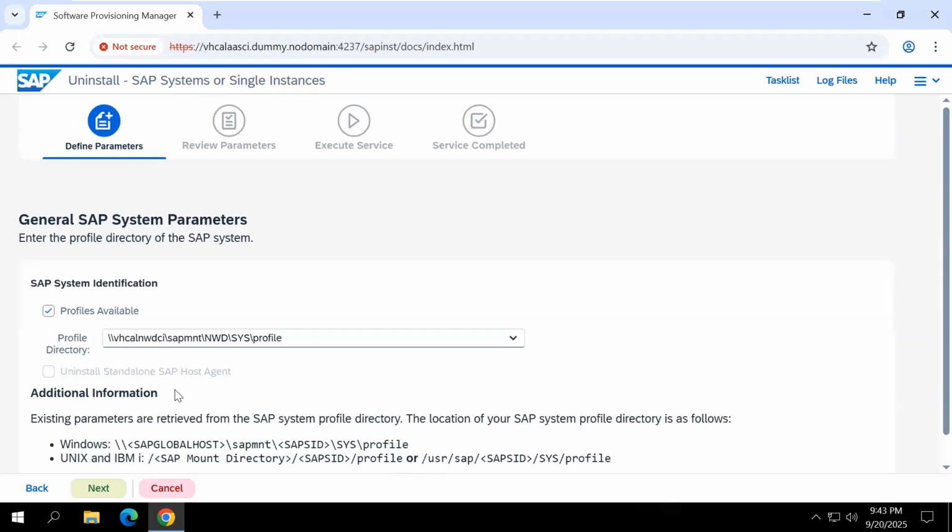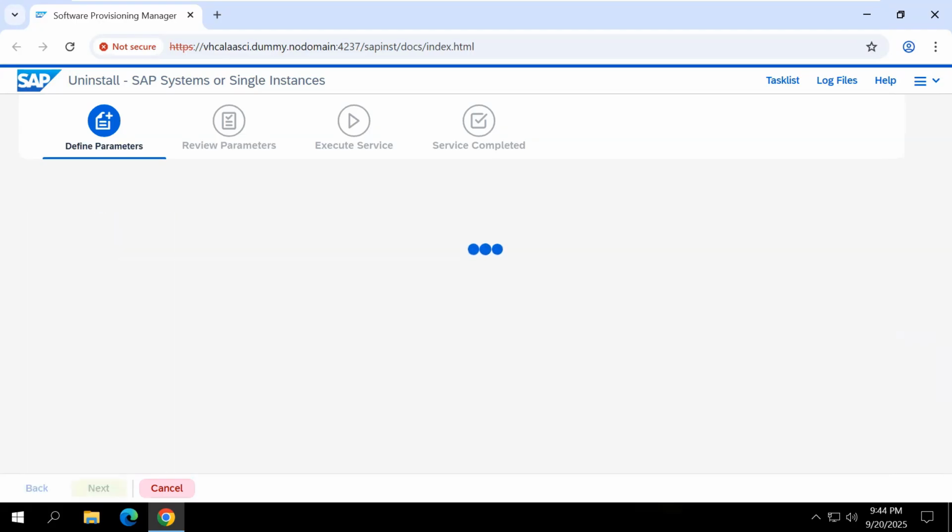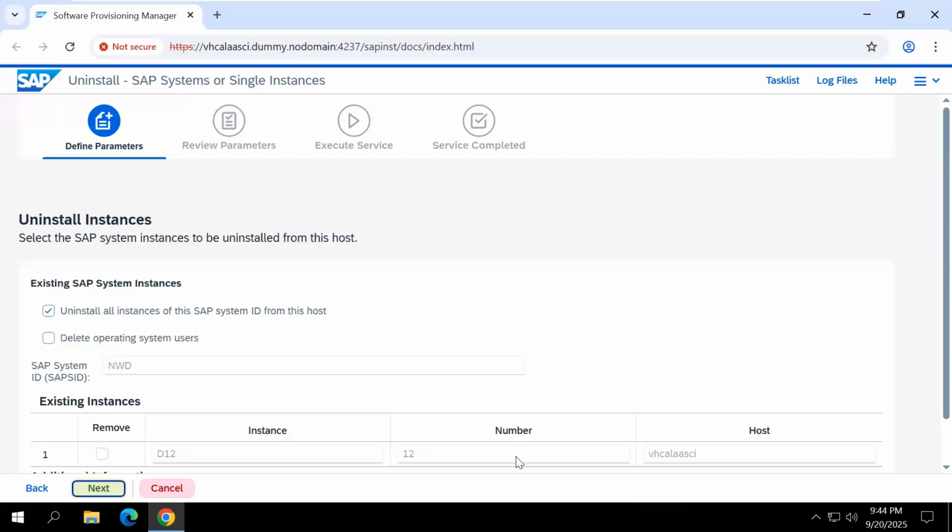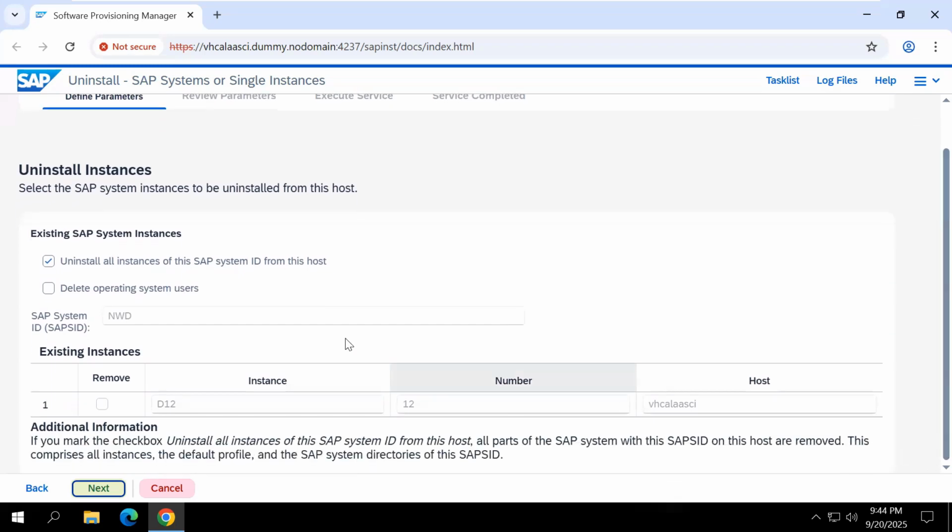Okay, now this is the profile directory information. It's clear. Click next. Here they are asking if you want to uninstall all instances of the system ID from this host.